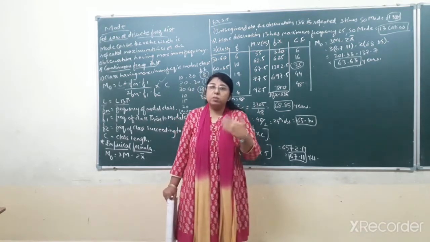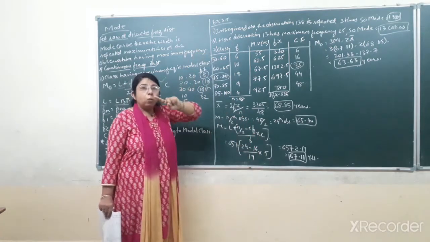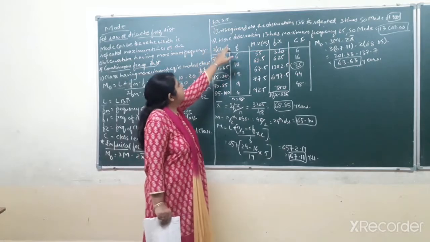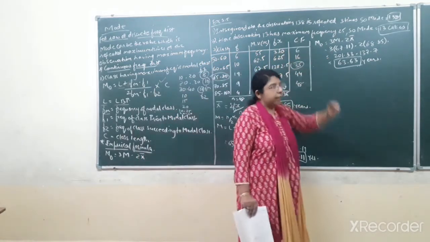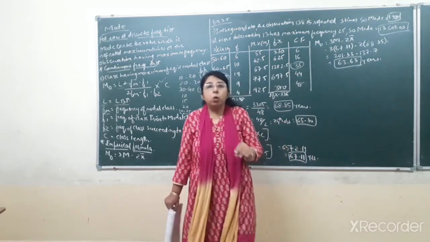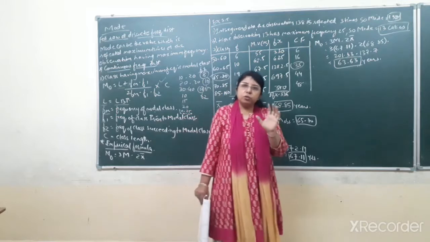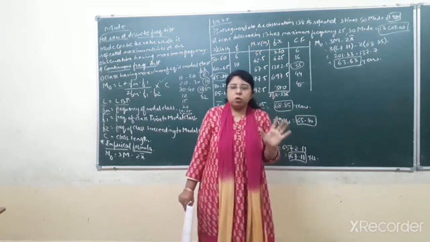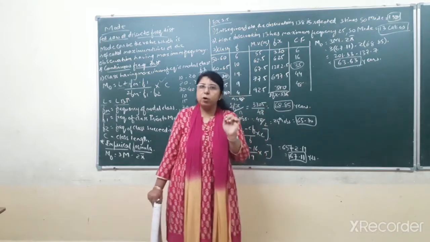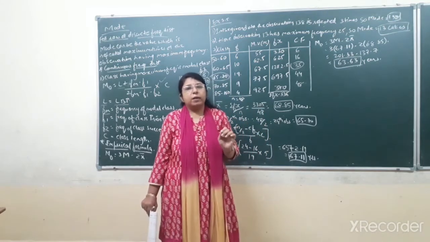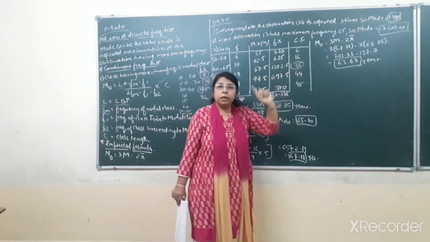So you have to write the answer in only one line: in the given data, the observation 138 is repeated 3 times. So mode is equal to 138. In this type of sum, you don't have to do any calculation. Just looking at the observations, you have to see which value is repeated the maximum number of times. That is considered the value of mode.